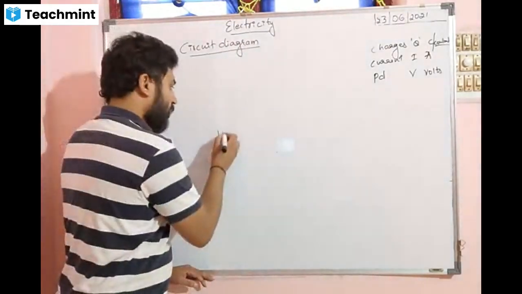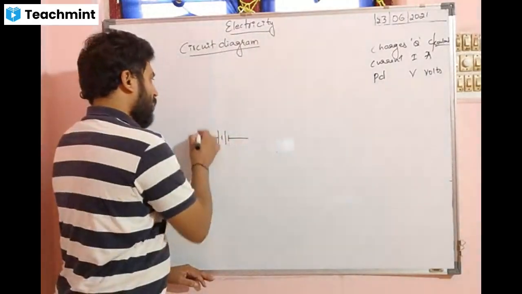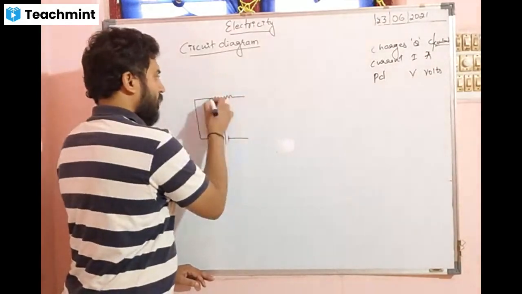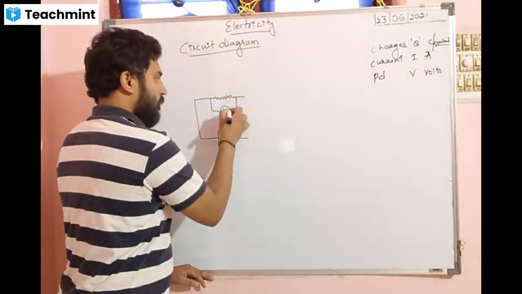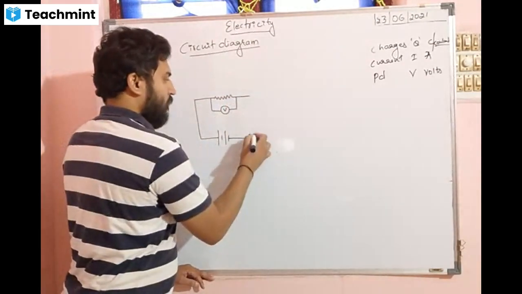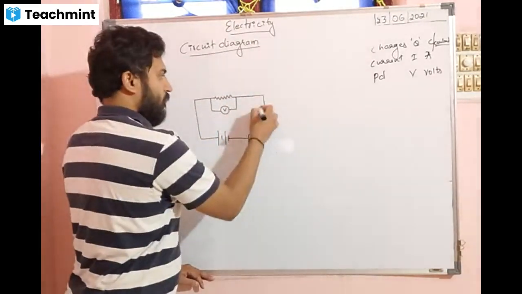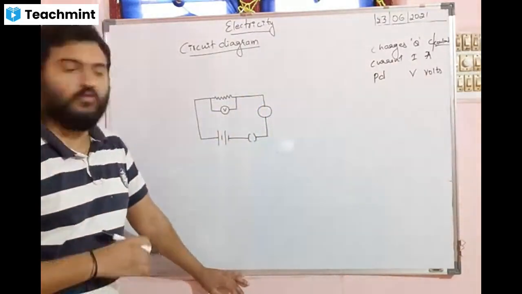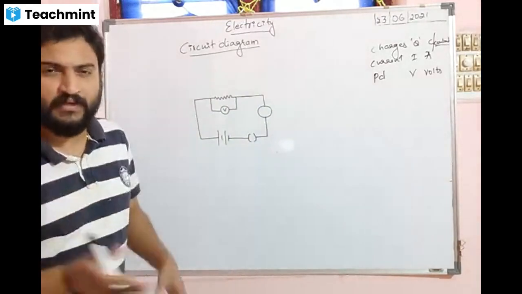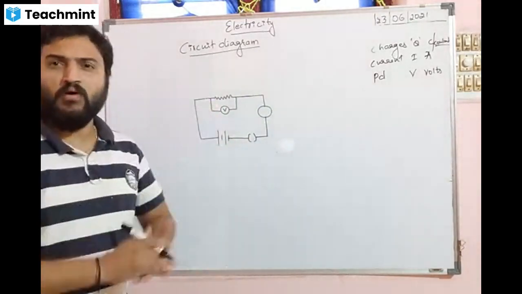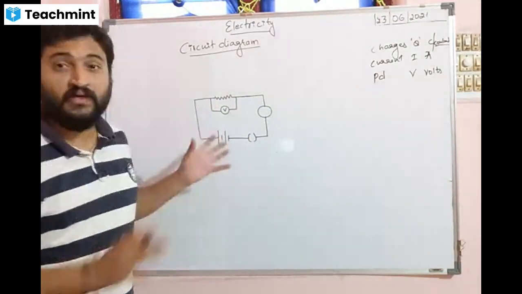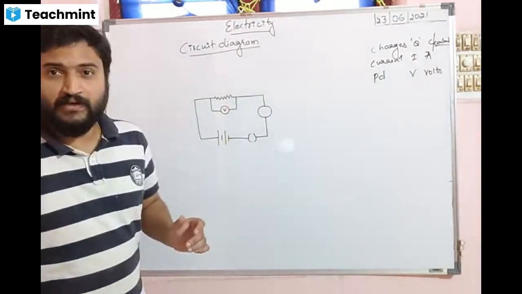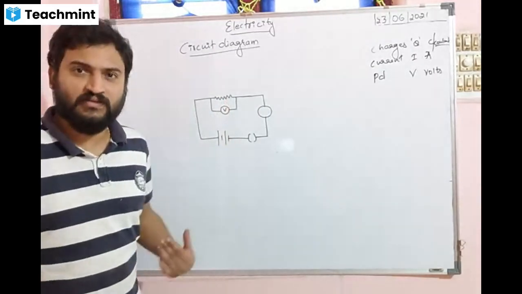Yes, I will draw a small circuit diagram for you. It is a graphical representation of an electric circuit. It shows the relative positions of all the elements and their connections to one another. Very good. So a graphical, geometrical or pictorial form of the circuit where we can understand where they are exactly connected to each other, how they are connected, and from which direction the current is flowing.